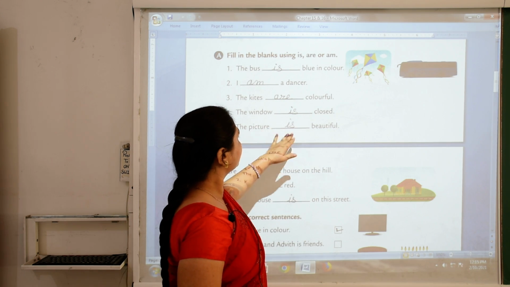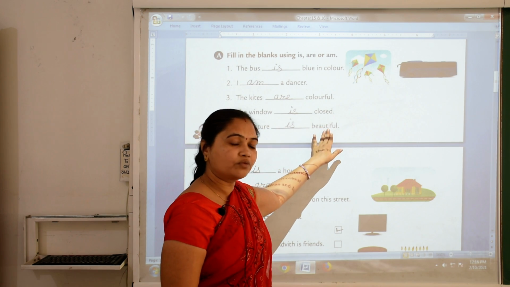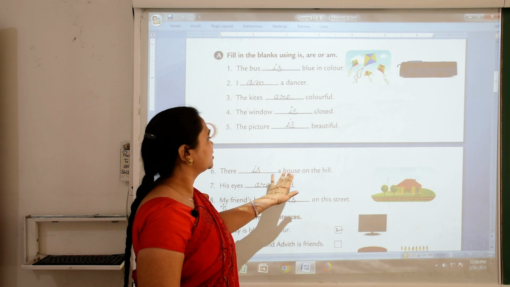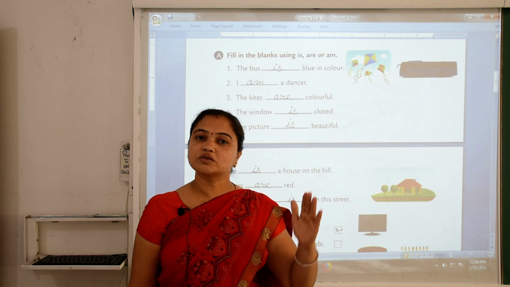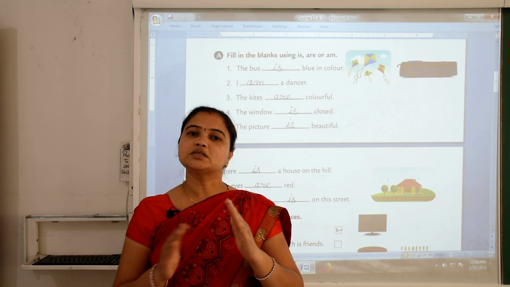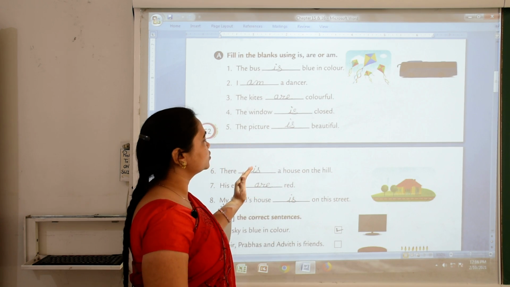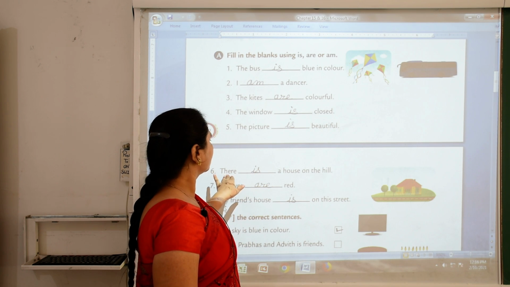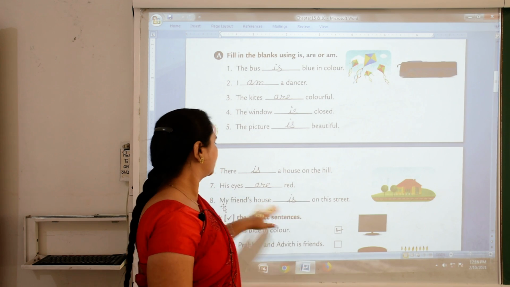So we write is with picture. The picture is beautiful. Number 6, there dash a house on the hill. Here a house means a single house, means singular naming word. So we use is. There is a house on the hill.